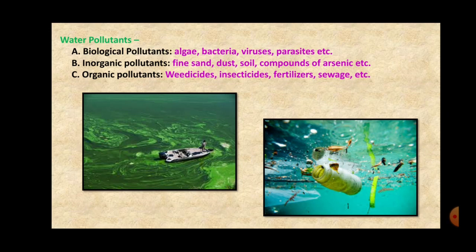They are sprayed on the crops to kill the weeds and insects, and fertilizers are mixed in the soil to make the soil fertile. But if they are added in excess quantity, then they become organic pollutants. So these are the three different types of water pollutants: biological, inorganic, and organic.